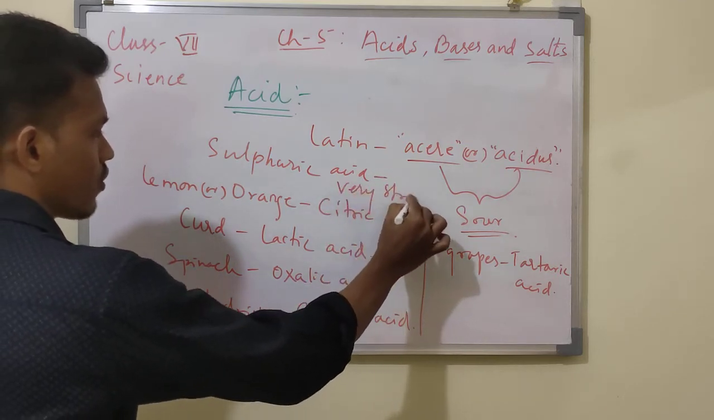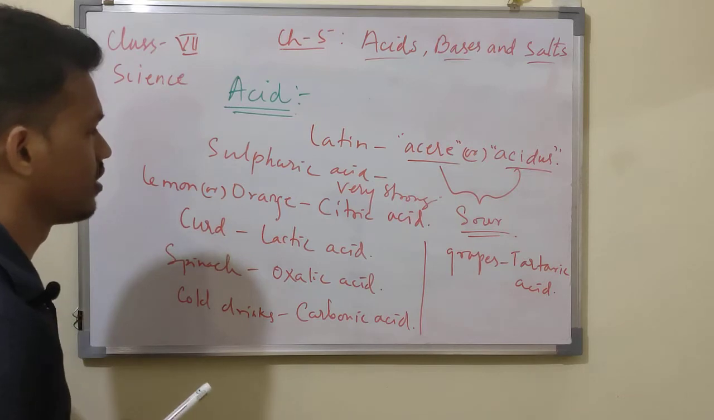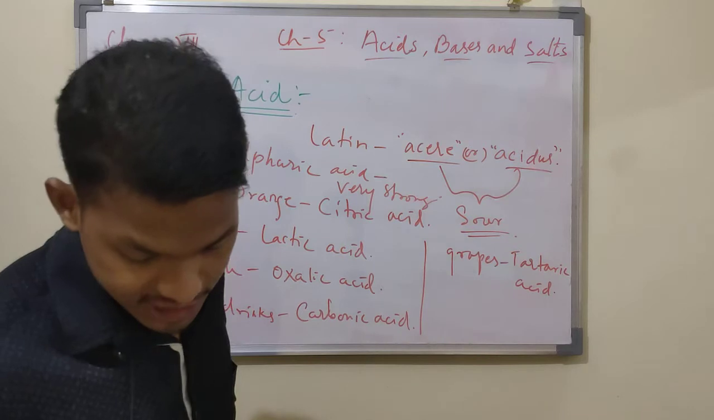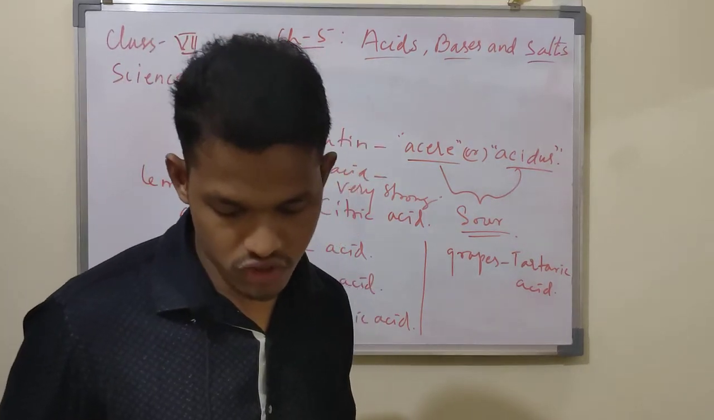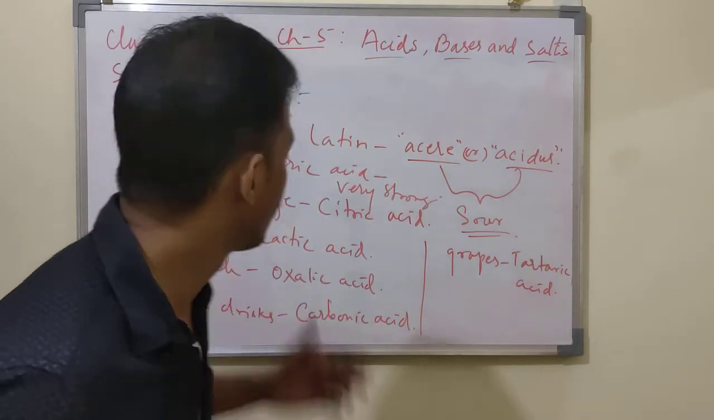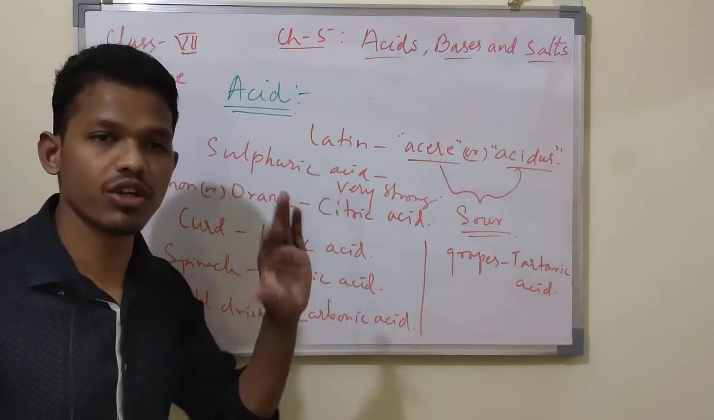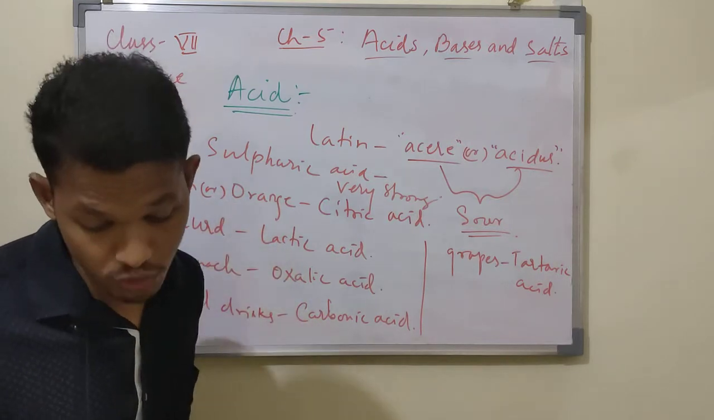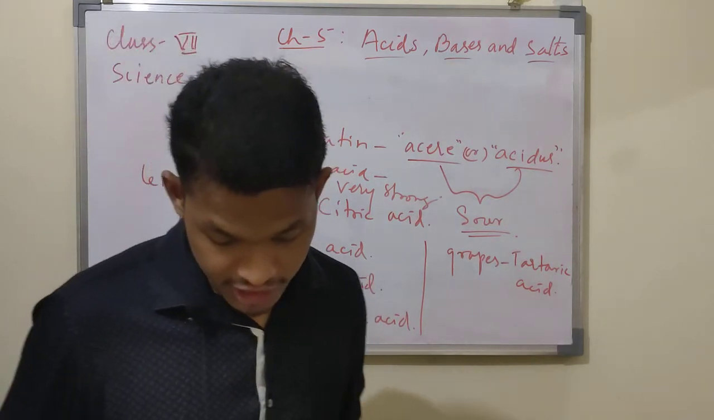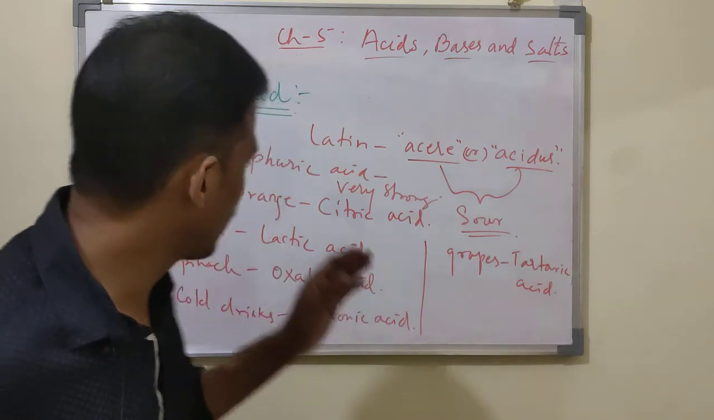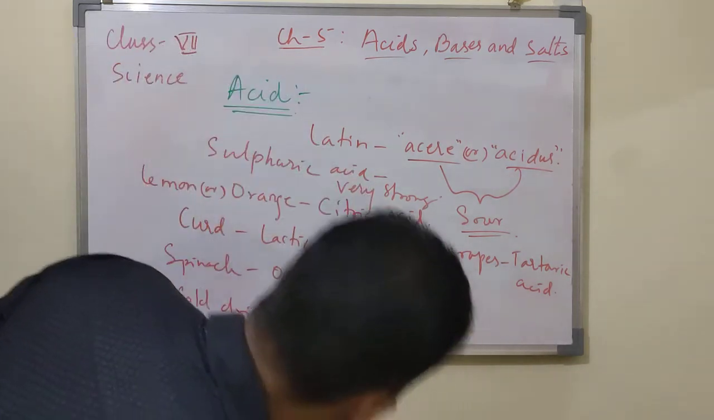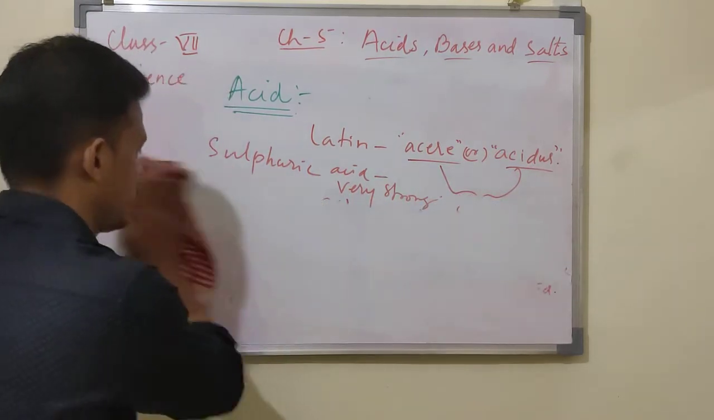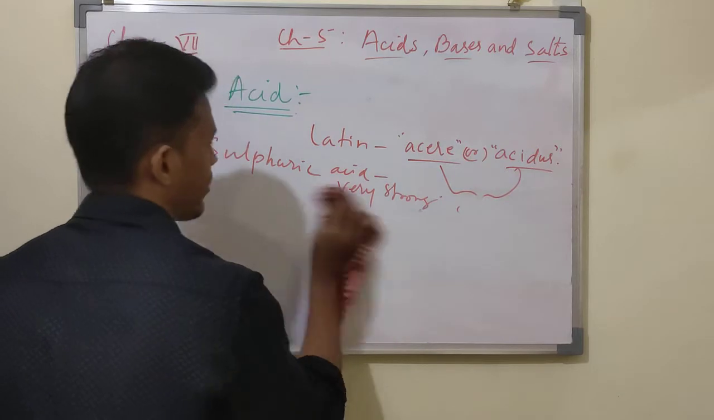Sulfuric acid is very strong among them. It is also one of the most important acids, because it has vast applications and vast uses in our day-to-day life. Why is sulfuric acid so important? Because it is very strong and very useful in our day-to-day life.